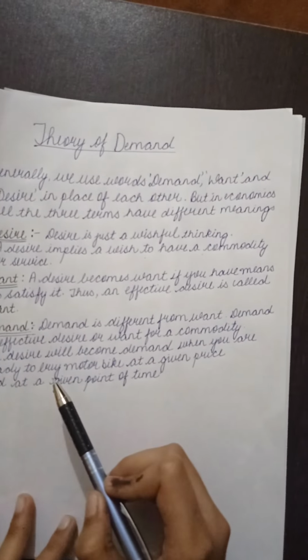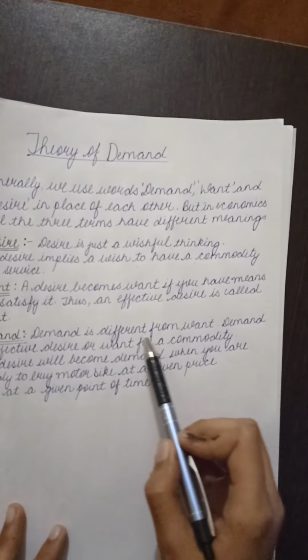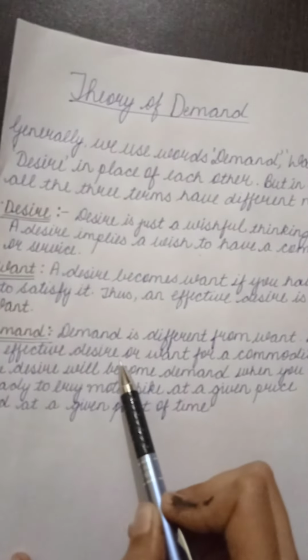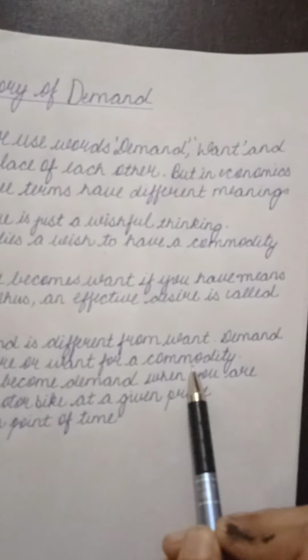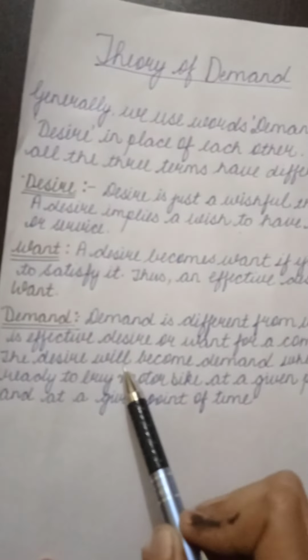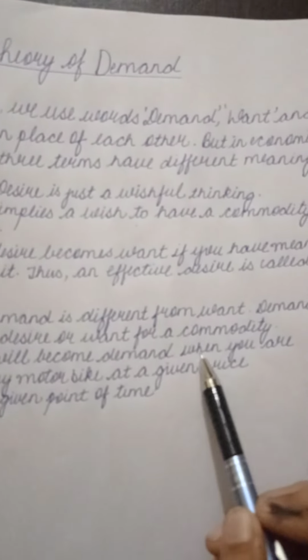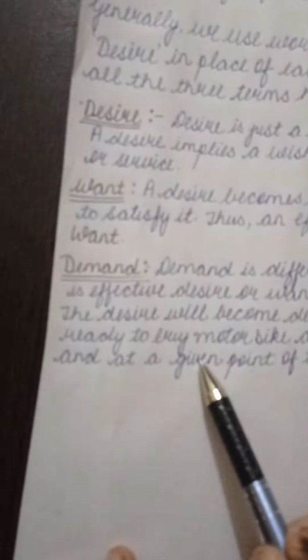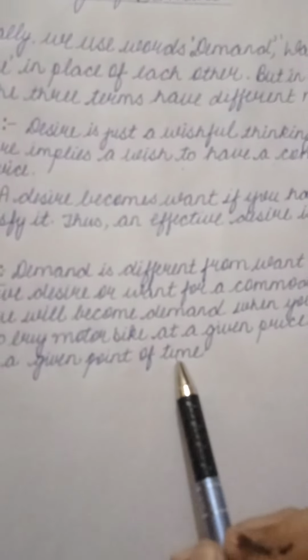Demand. Demand is different from want. Demand is effective desire or want for a commodity. The desire will become demand when you are ready to buy a motorbike at a given price and at a given point of time.